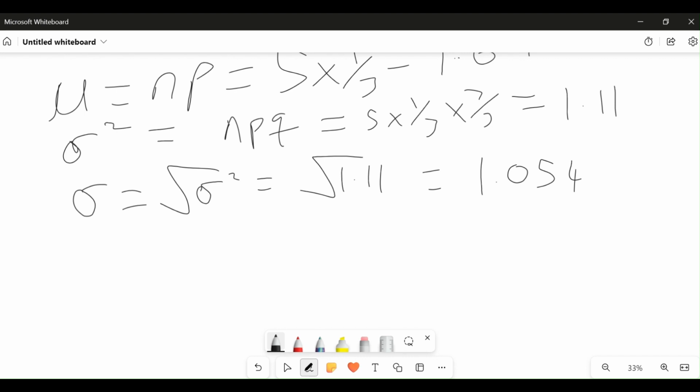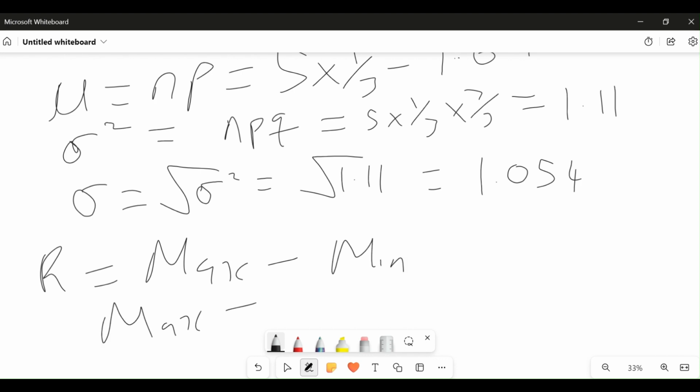Now we can find our range. Our range will be the maximum value of the distribution minus the minimum value of the distribution. The maximum value is equal to our calculated mean plus 2 times standard deviation, which is our sigma.